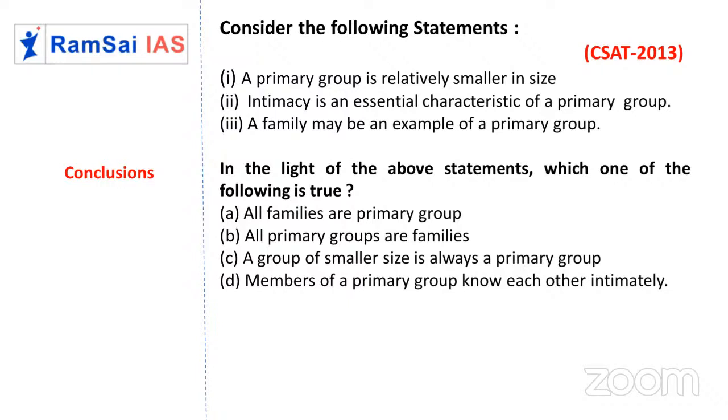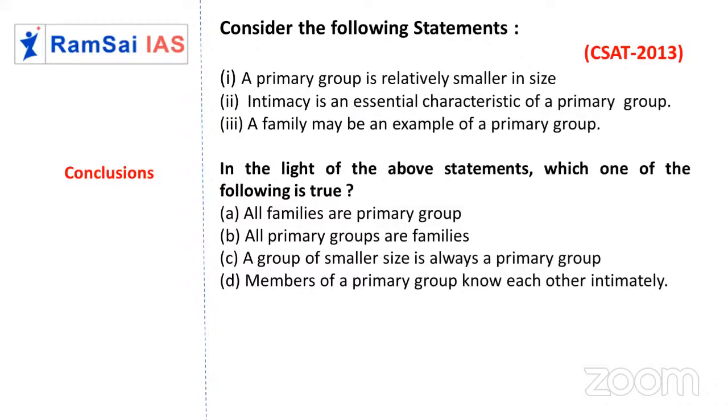You have to be very clear between the two. Is it a possible case or is it a confirmed case? Is there any doubt or no doubt? So there is some doubt. Primary group is relatively smaller in size means mostly they are smaller, but there could be few primary groups which are large in size, right?